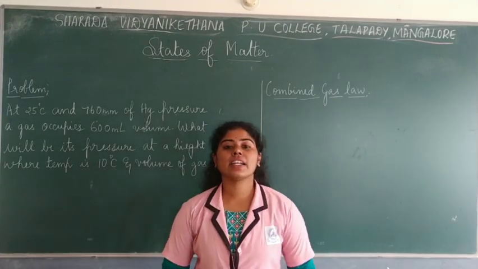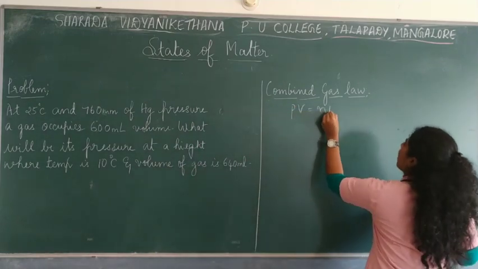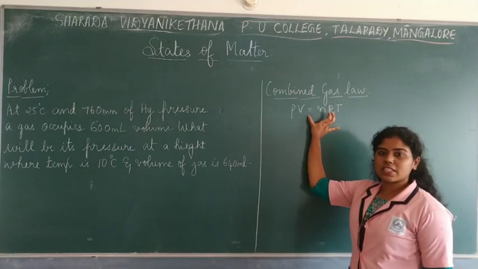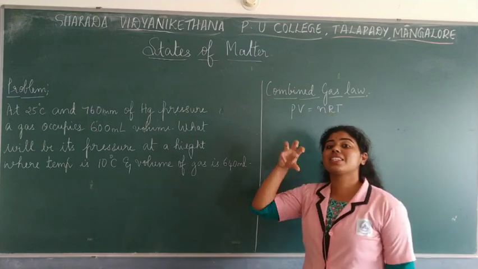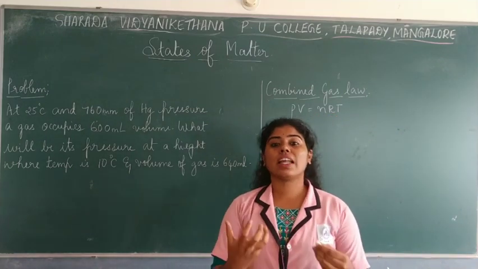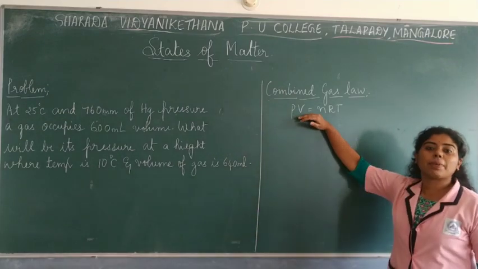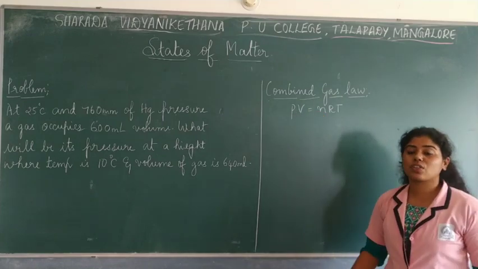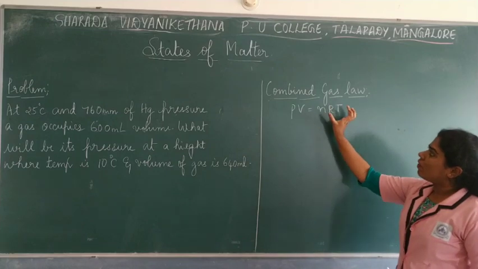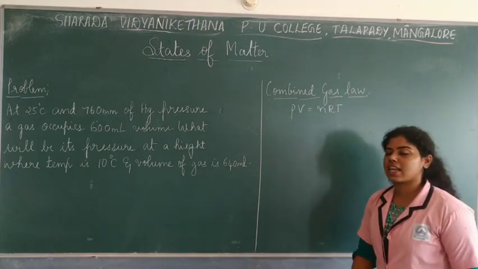So next we have the combined gas law. As I said, the ideal gas equation is written as PV is equal to nRT. From this equation, you can actually determine the state of gas. So this equation can also be called the equation of state. So this is one of the applications of the ideal gas equation, that is, you can find the state of the gas. Now we will study what is the combined gas law, or the combined gas equation.